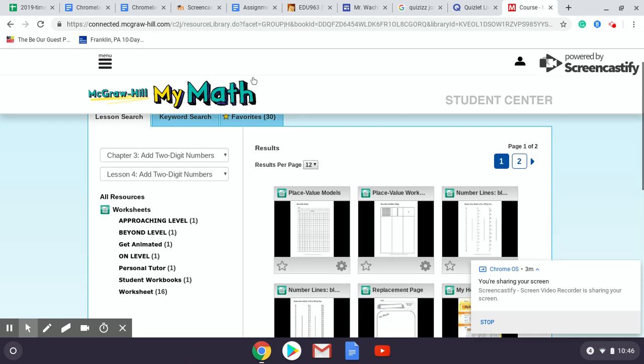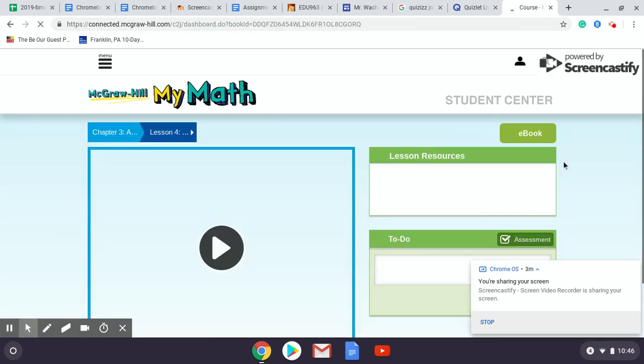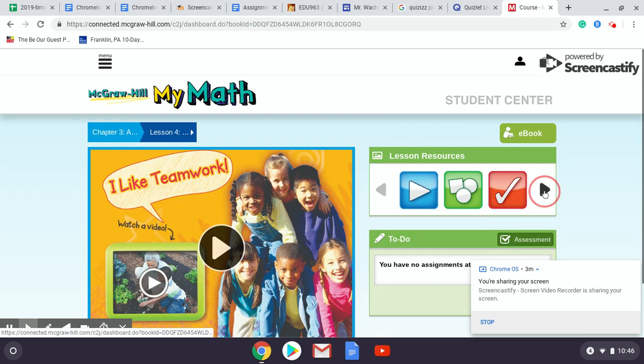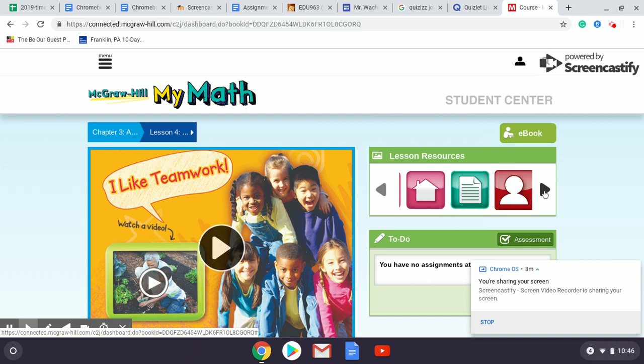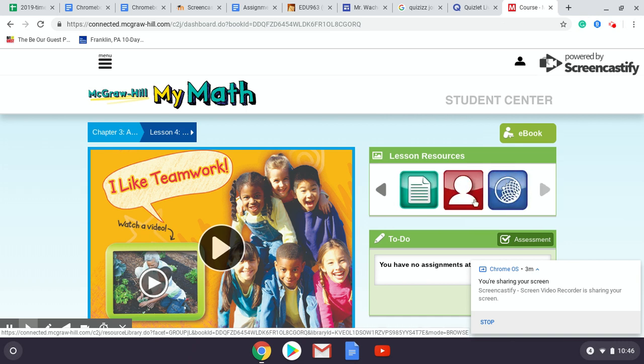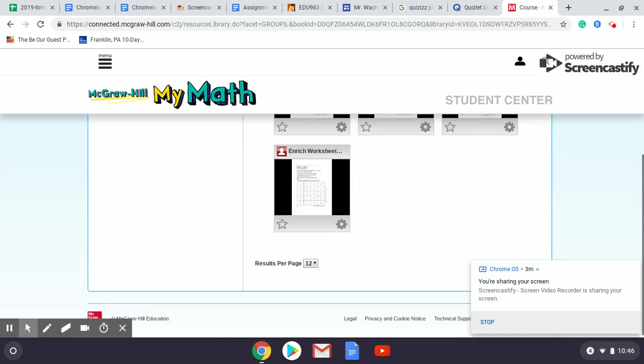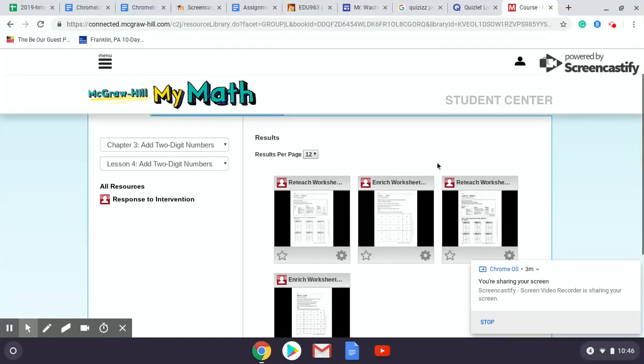The next tab takes us to their response to intervention. This is an RTI thing that I'll use. You can go to that because it does have some enrichment materials. So if you feel like your kiddo isn't being challenged enough, these enrichment worksheets will help them out. And if you feel like they're not up to par, if they're struggling with it, the reteach worksheets are just some more practice for them that they can use.